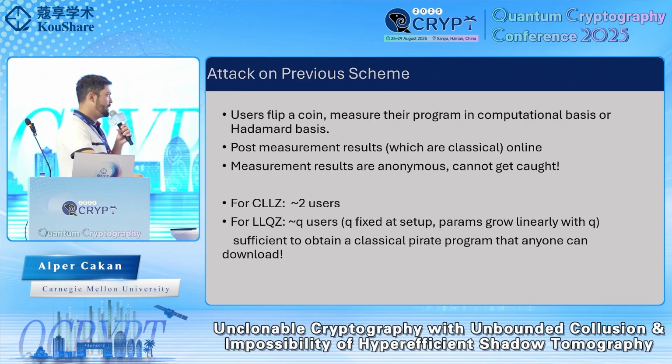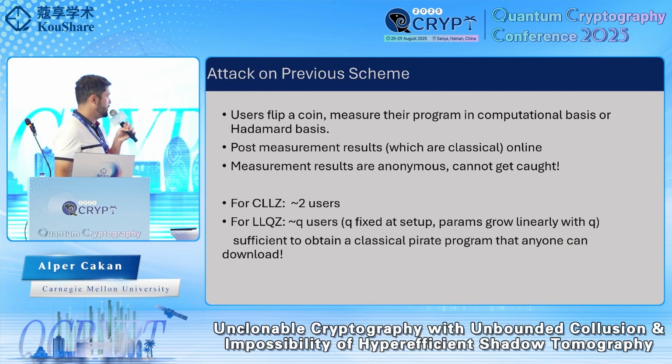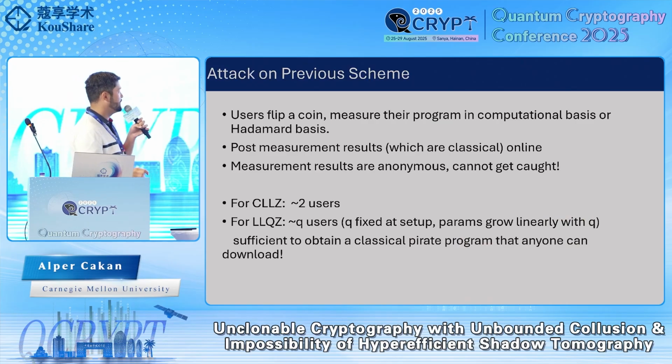And in fact, when we go back to this full definition that we want to achieve, where the adversary can receive or buy any number of programs, there's almost a trivial attack for all of the existing constructions. So in both the construction of Coladangelo et al. and Liu et al., once different users buy these programs, they can just flip a coin and measure the quantum state either in the computational basis or Hadamard basis.